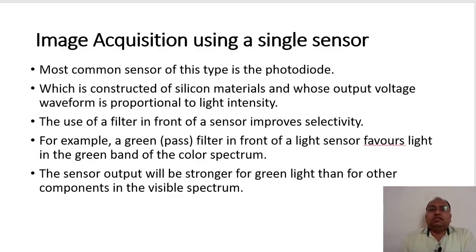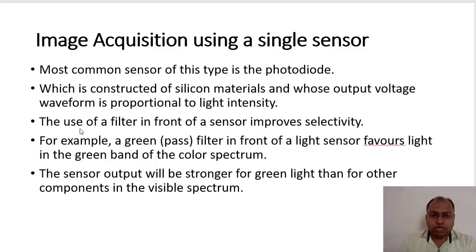Okay, so as we discussed, let us discuss again. The most common sensor of this type is called a photodiode, as I said, which is constructed of silicon material, and whose output voltage waveform is proportional to the light intensity. Whatever light intensity falls on that particular photodiode, it is going to convert it in proportion to the light intensity falling on it.